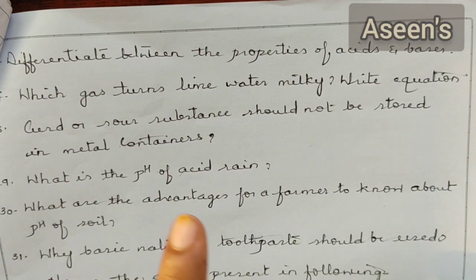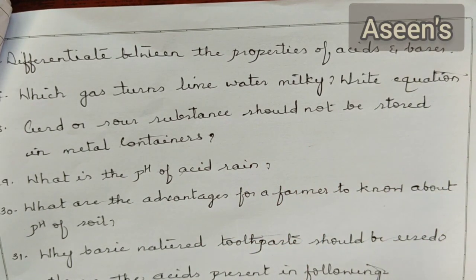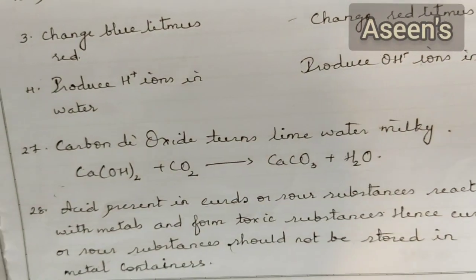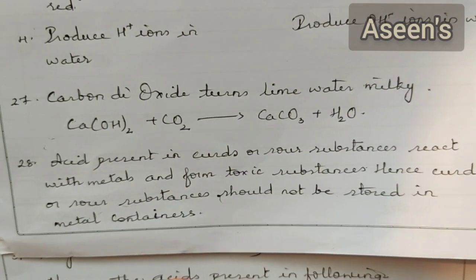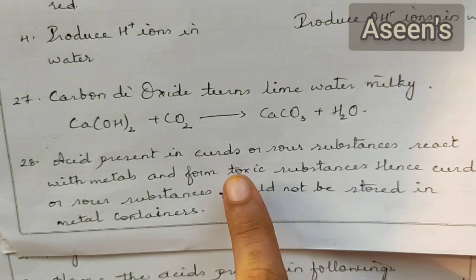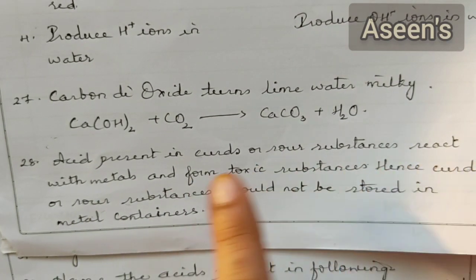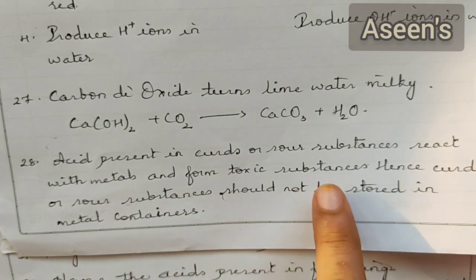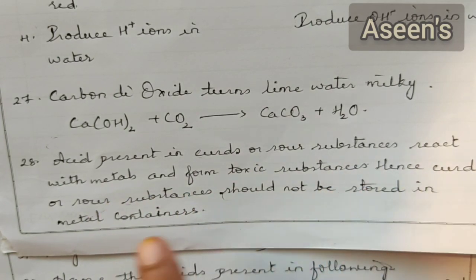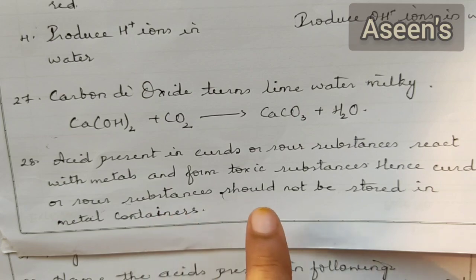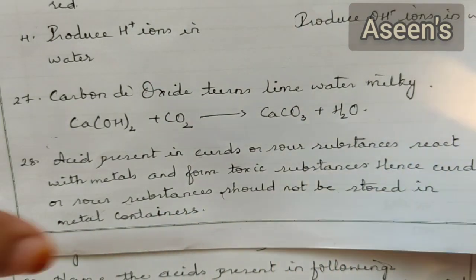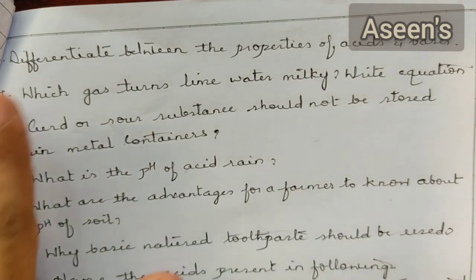Next, curd or sour substances should not be stored in metal containers. Yes, because the acid present in curd or sour substances reacts with metal and forms toxic substances. Hence, curd or sour substances should not be stored in metal containers. It's strictly avoided.